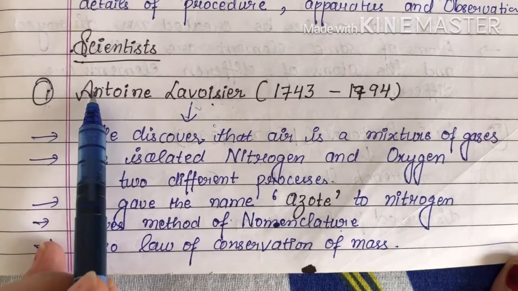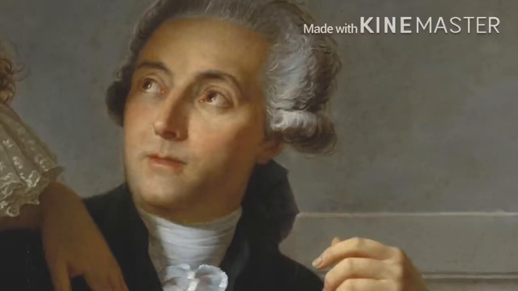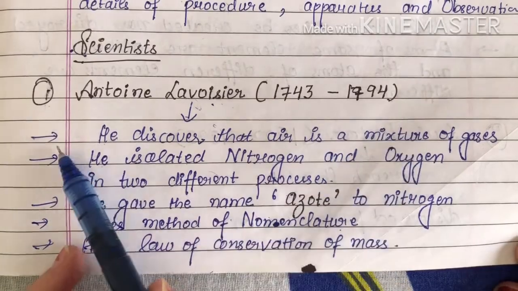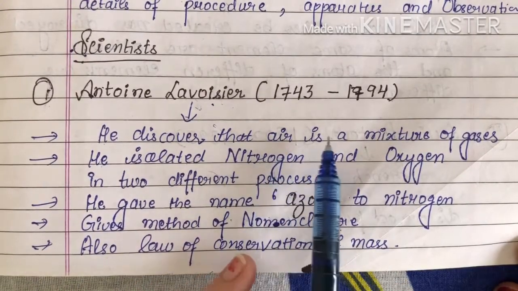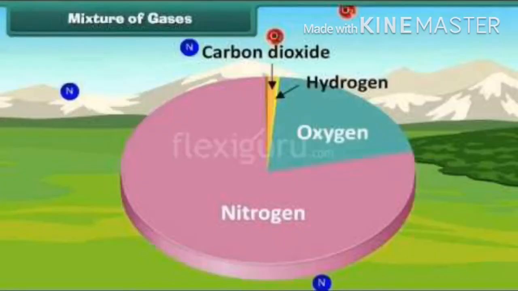Our first scientist is Antoine Lavoisier, and his time period is 1743 to 1794. He discovered that air is a mixture of gases, meaning air doesn't contain a single gas.